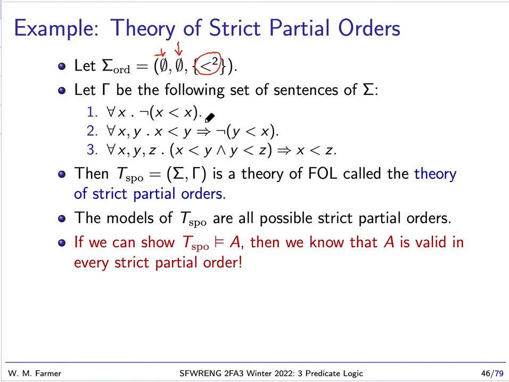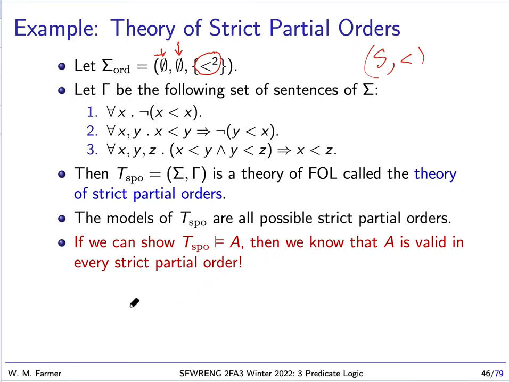And you know now that if a set with less than has these three properties, it is what we call a strict partial order. So this theory is a theory of strict partial orders, and the reason we say that is that every model of this theory is a partial order. And we can think of every partial order as a model of this theory. So the models of the theory are the set of all possible strict partial orders.